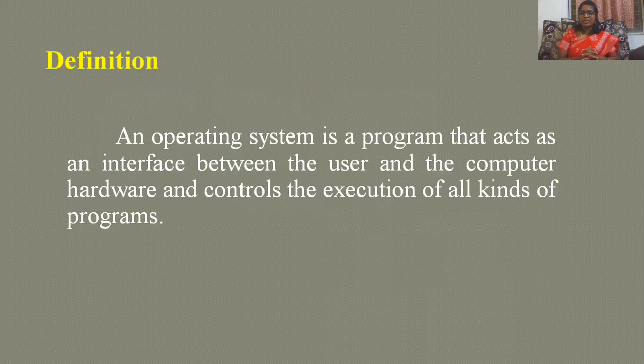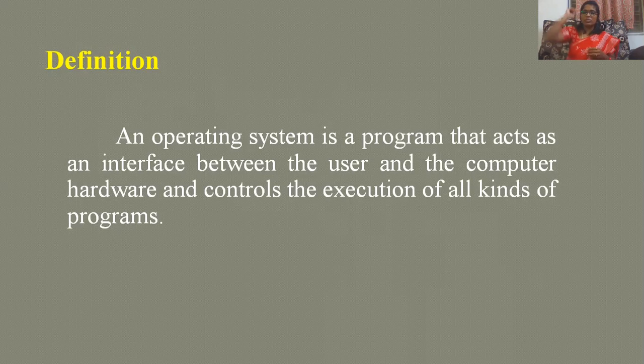Here the definition is: an operating system is a program that acts as an interface between the user and the computer hardware and controls the execution of all kinds of programs. So here comes a question, and I want to clear one thing. It is again a software, as I have told you previously. So what is the meaning of software?